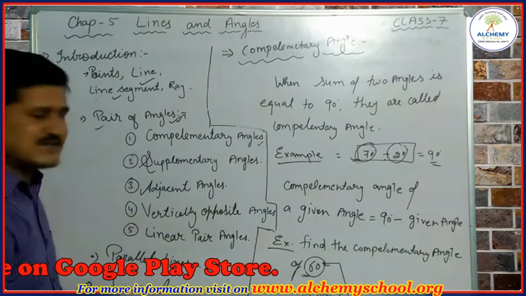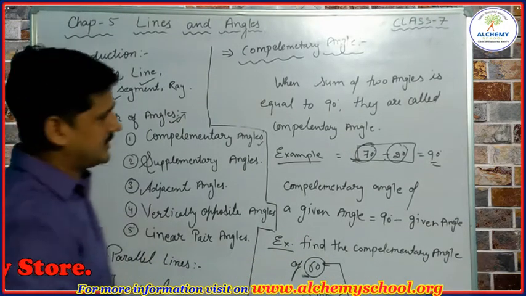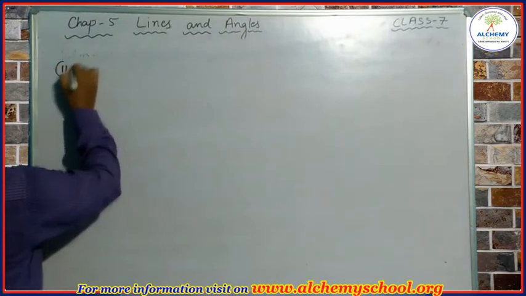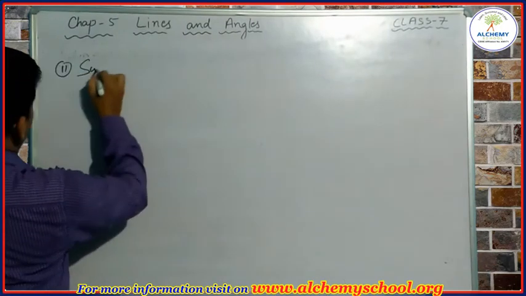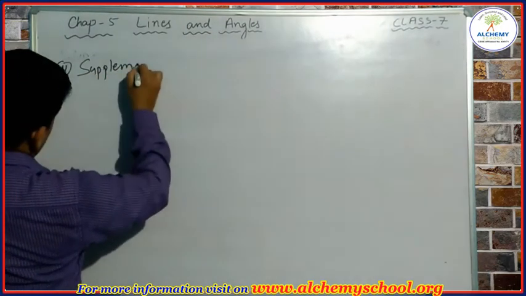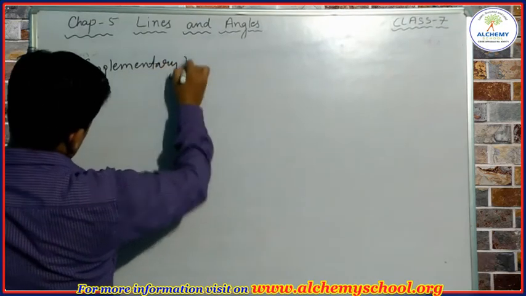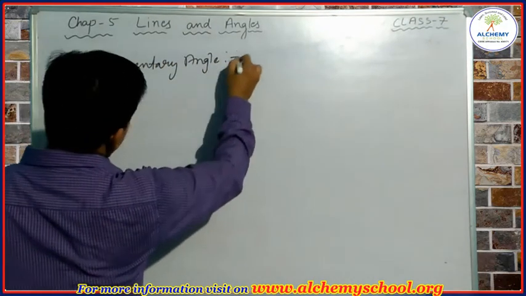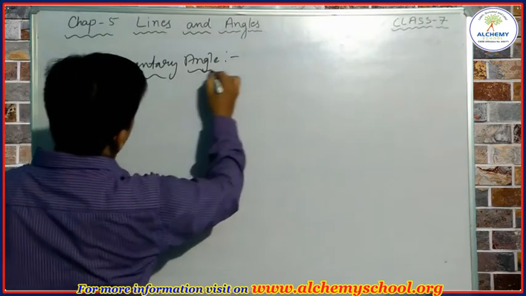Okay. Now the next we are going to discuss is supplementary angle. Let's see. So the second one is supplementary angle. It is as same as we have discussed about complementary angle.